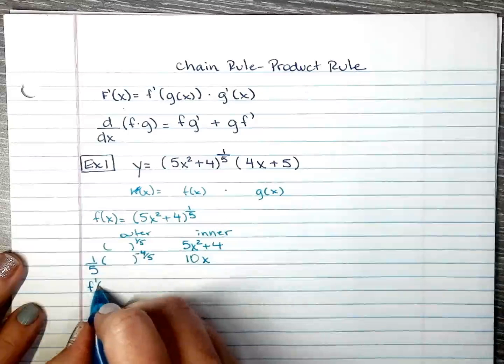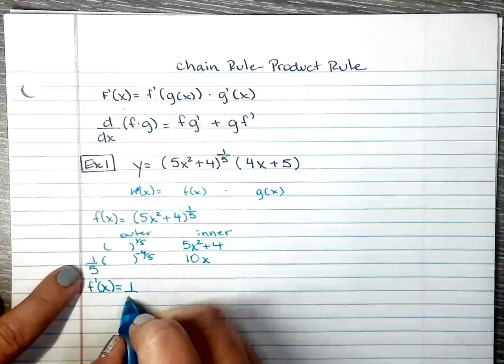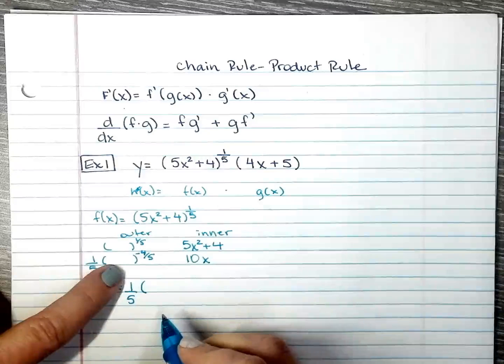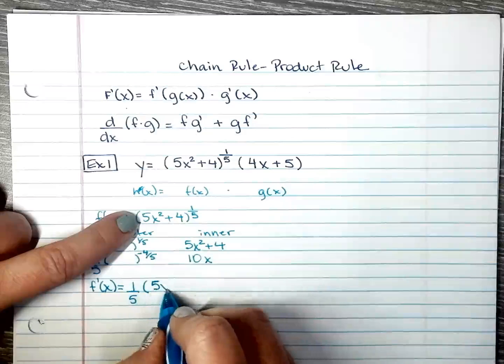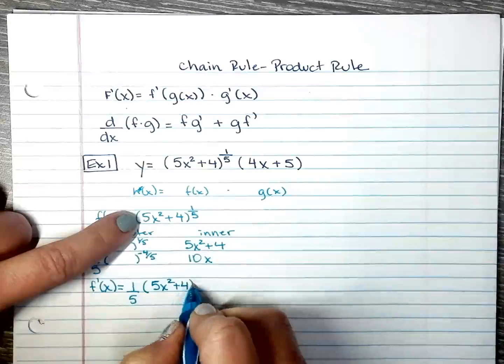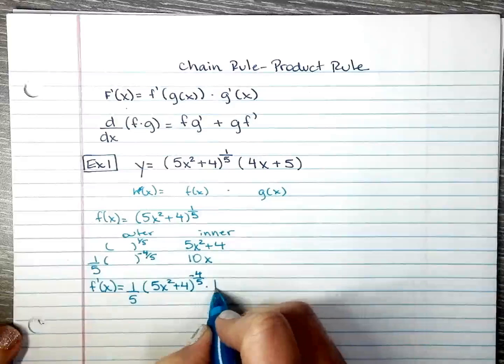All right. So the derivative of f of x is 1 over 5. Then what do I have on the inside? I have that, and then exponent negative 4 over 5, times 10x.